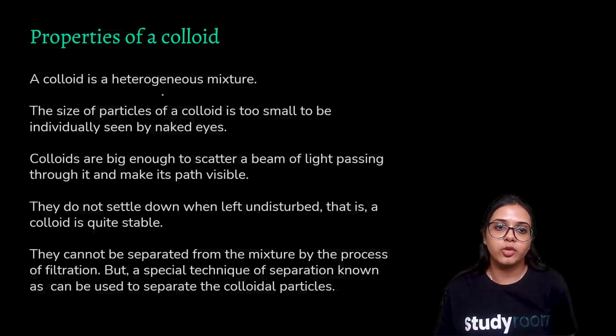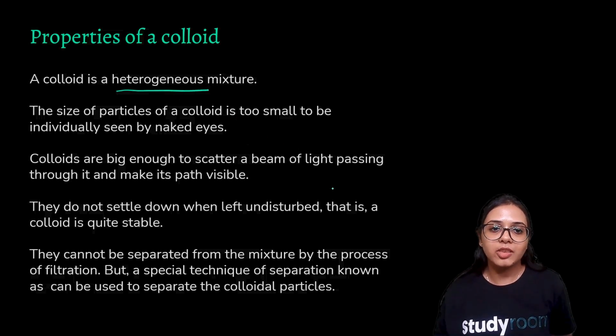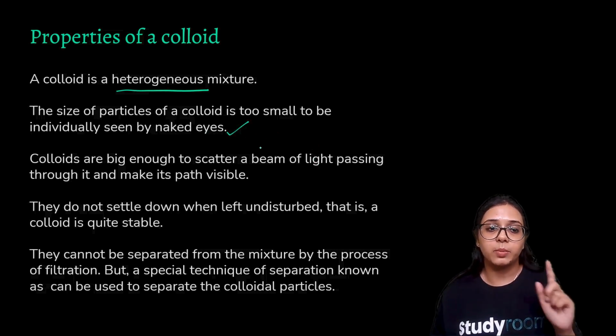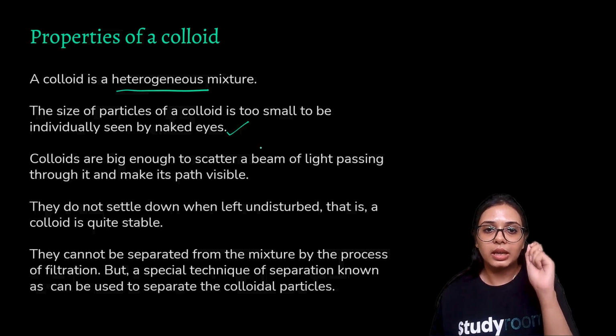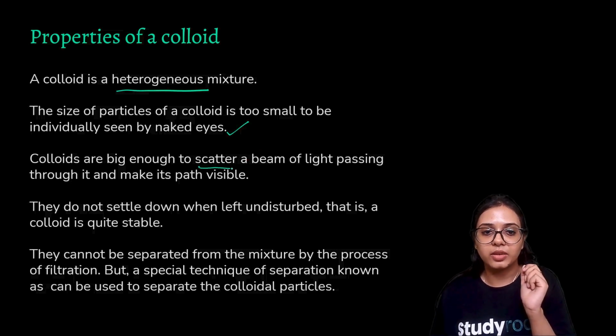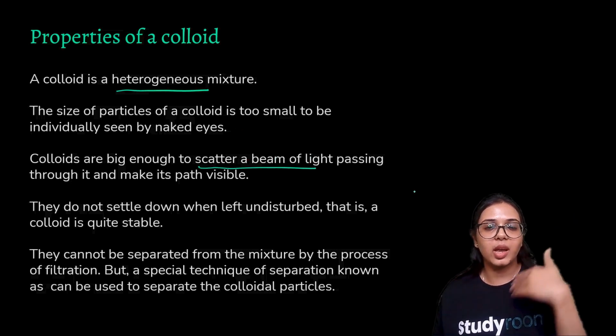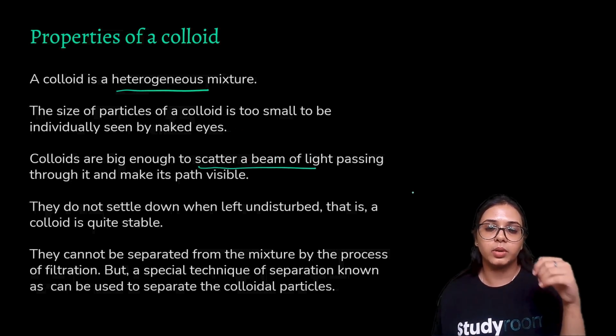Colloid is a heterogeneous mixture, this we have established. The size of particles of a colloid is too small to be individually seen by naked eyes. That is why we sometimes may mistake a colloid to be a homogeneous mixture. The particles of a colloid are too small to be seen by the naked eye, but they are big enough to scatter a beam of light passing through it and make its path visible. The light coming through the window in a dark room, or the Tyndall effect observed in the forest, all these are properties of colloid.